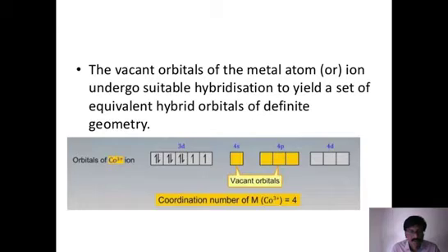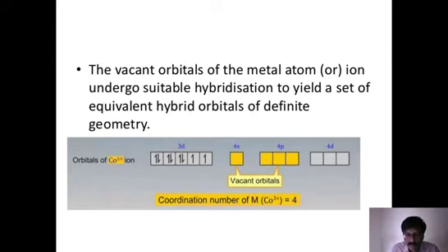So this is the main feature of valence bond theory. For example, let us try to understand what I am talking about. Cobalt is there, atomic number 27 is the total number.